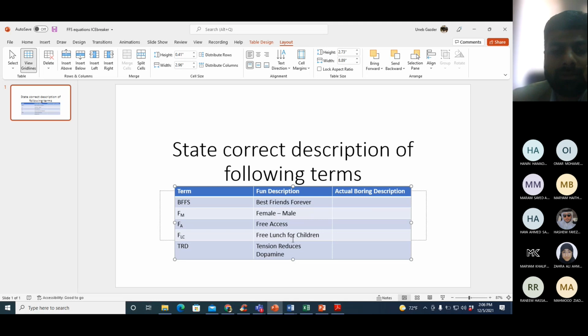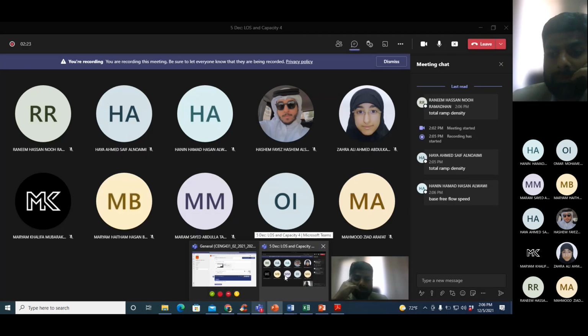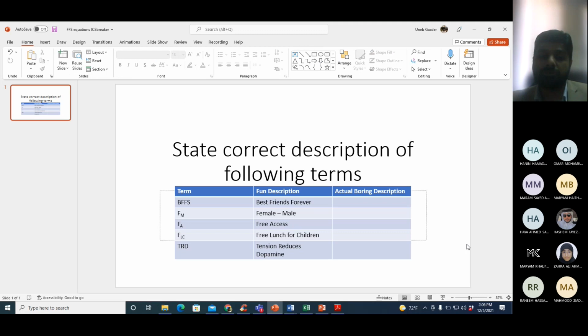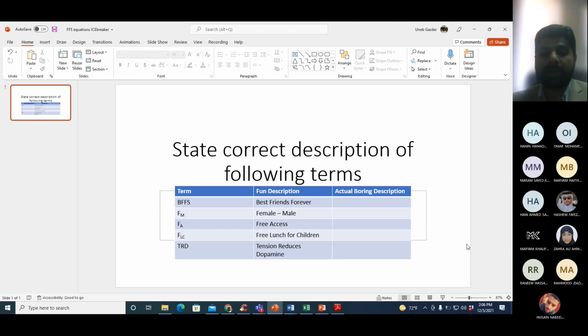In the middle, we have three more. Okay, FM, FA, and FLC. What do we mean by that? Obviously, in each one of them, F means a factor. You have to think about what MA and LC means. And this exercise is just to refresh your mind. So if you look at the slides or notes, I don't mind. I just need you to know what these terms mean.